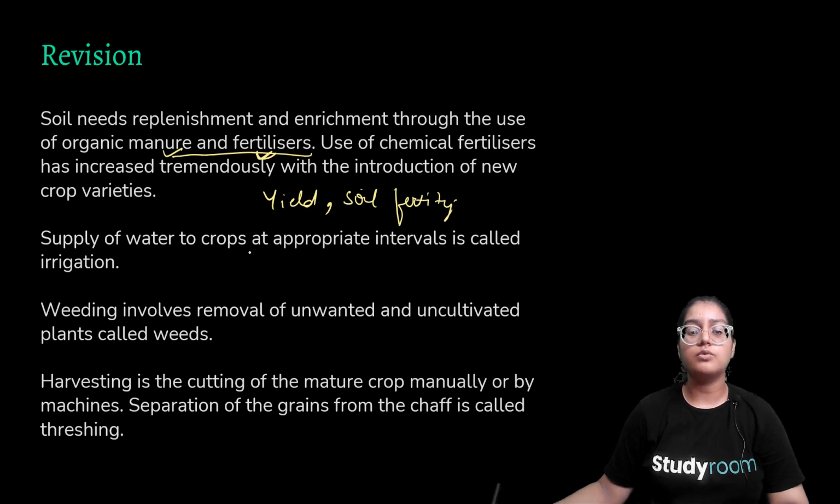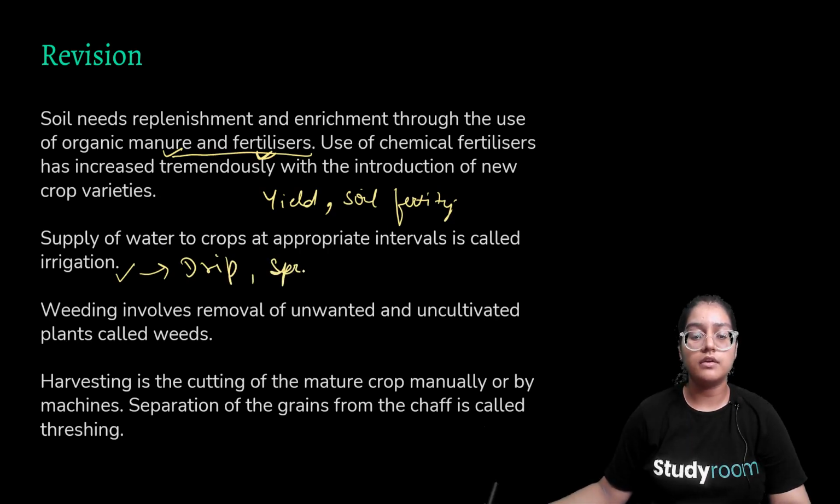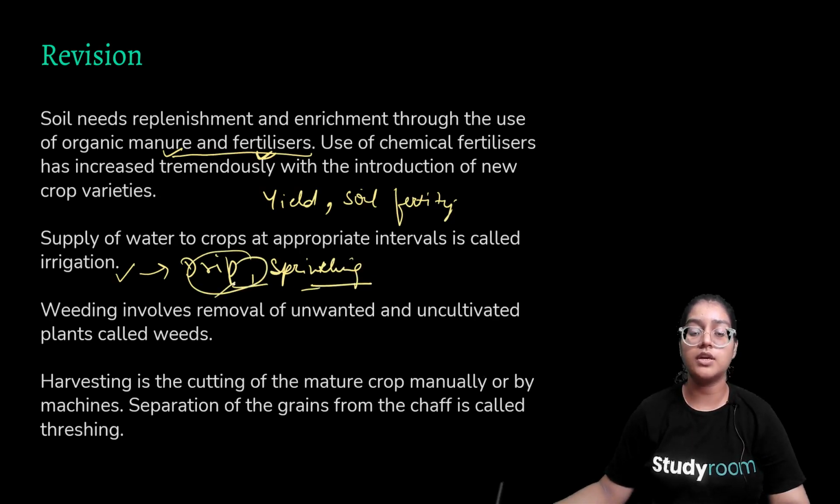Then supply of water to crops at appropriate intervals was called irrigation. So it was done by drip irrigation method or sprinkling. So there were many methods. These were modern methods. The best one was drip irrigation, to avoid the wastage of water. So weeding involves removal of unwanted or uncultivated growths. It was done by weedicides.